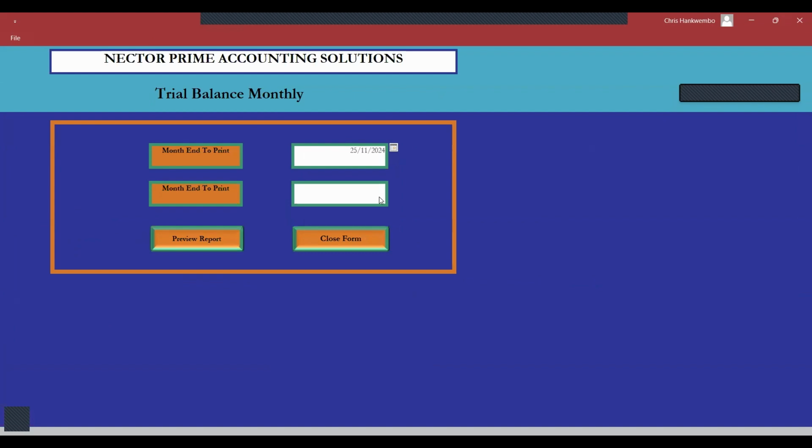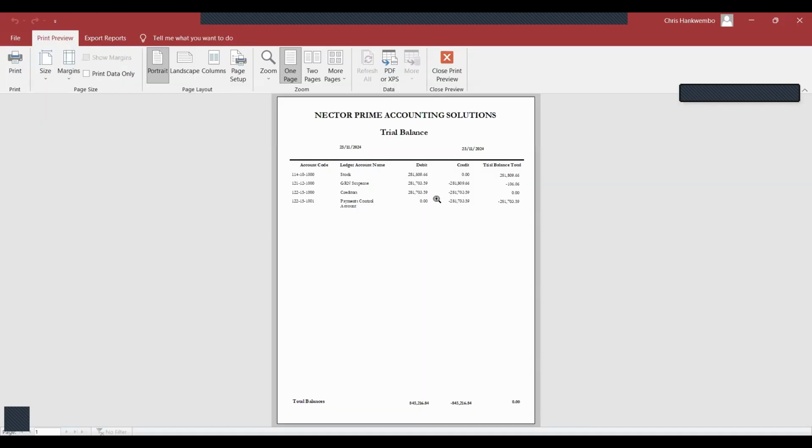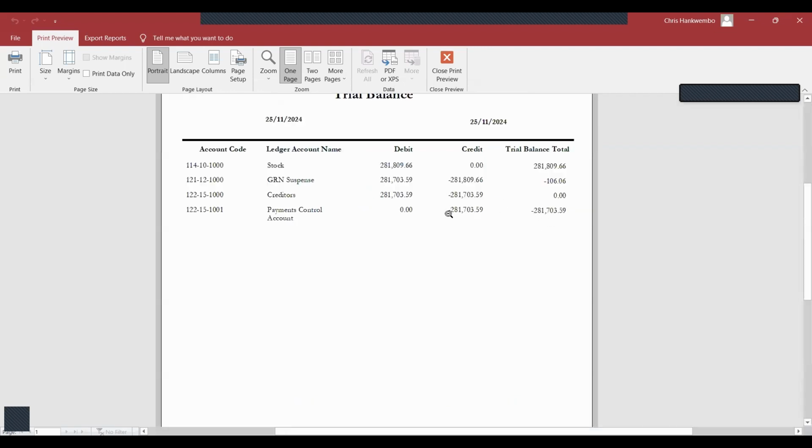If I do this, another account is created called the payment control account. It's replacing creditors now. So let's see what happens from there. There we are. As you can see, creditors is 0. Now we have a new account. So that amount